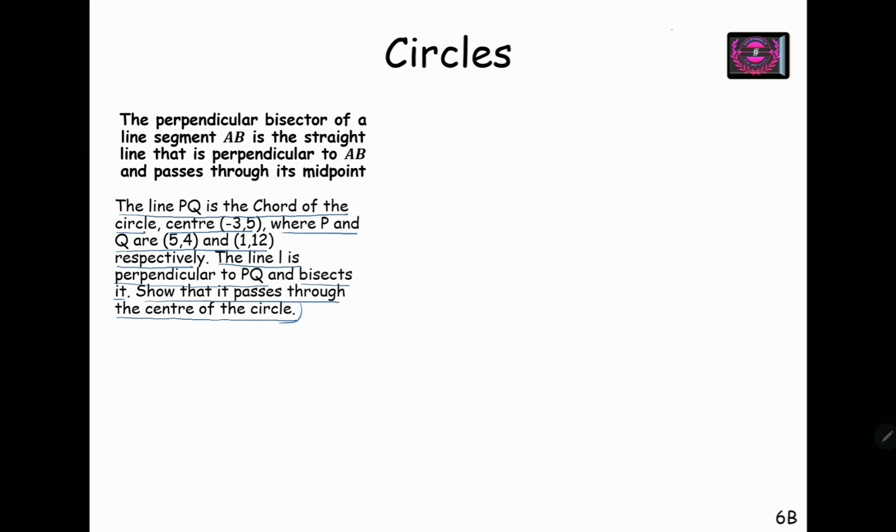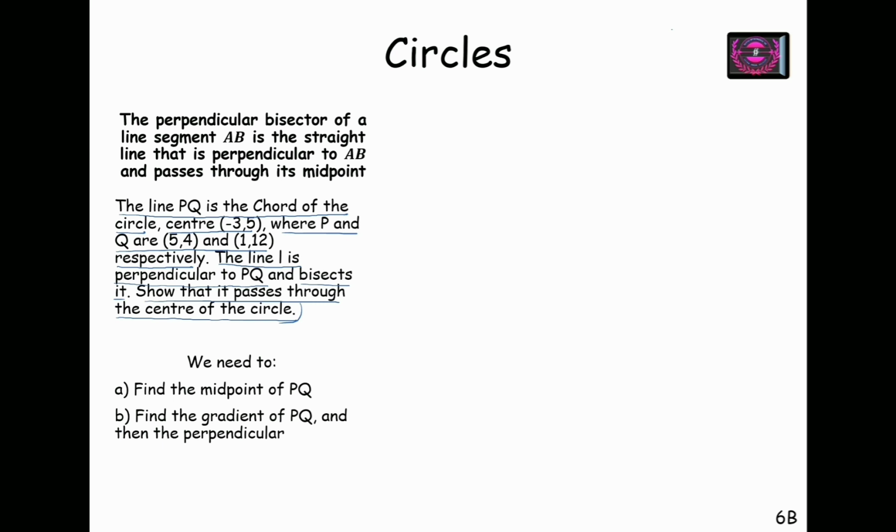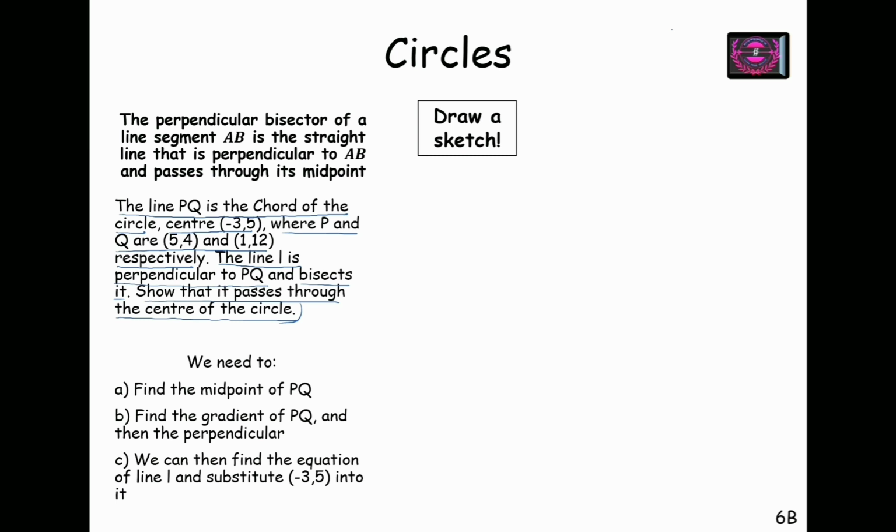Now let's see what steps we have to follow to prove this. First, we have to find the midpoint of PQ using the midpoint formula. Then we will find the gradient of PQ. And from the gradient of PQ, by using m1 m2 equals minus 1, we will find the gradient of the perpendicular bisector. Then we can find the equation of the line L and substitute (minus 3, 5) into it, and check whether this point, which is the center coordinates, satisfies the equation of the line or not. So let's draw the sketch and see where these points lie on the XY graph.